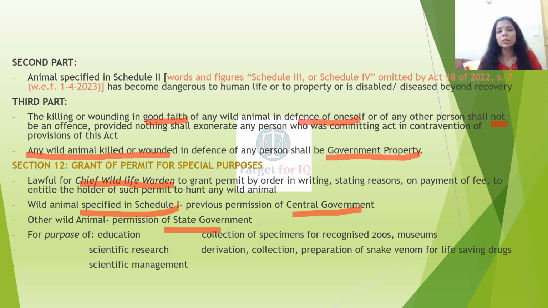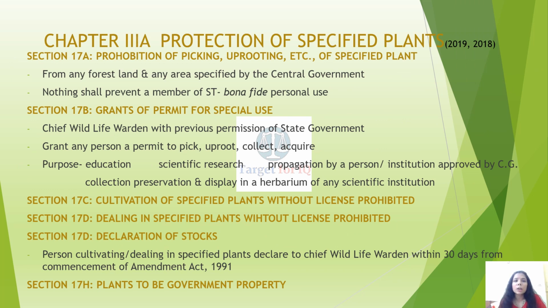Purposes for which the holder of this permit can hunt any wild animal include education, scientific research, scientific management, collection of specimens for recognized zoos, museums, derivation, collection, preparation of snake venom for the purposes of manufacturing of life-saving drugs. Moving on with chapter 3A, protection of specified plants.